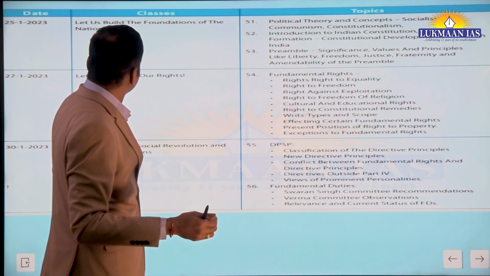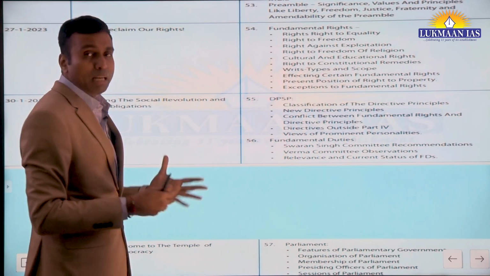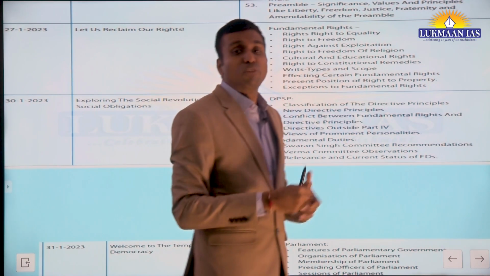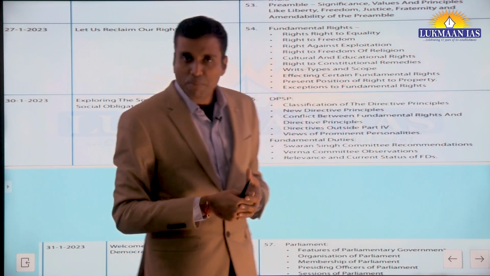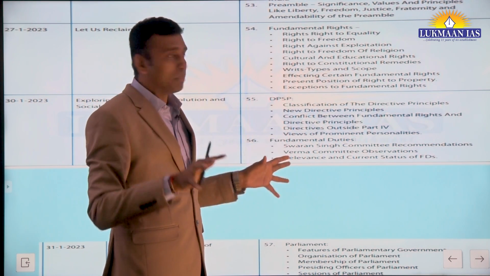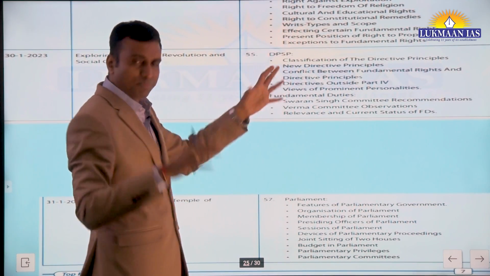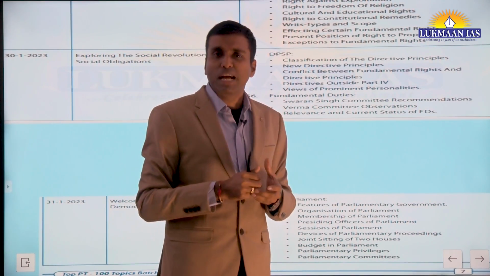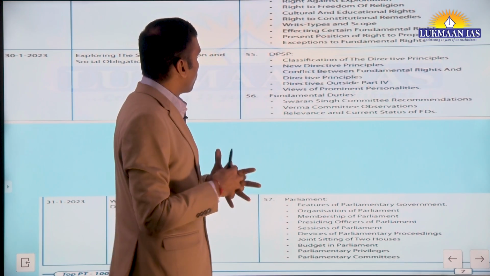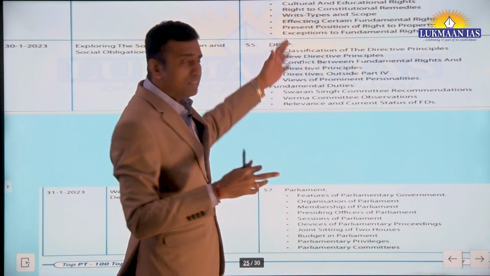Then we'll be dealing with what we call 'let us reclaim our rights', which means the fundamental rights. Fundamental rights are very important, as you know, so we have given one dedicated session to them. Right to equality, freedom, exploitation, all those 6 major groups of rights will be discussed in proper dimension, and writs are very important.